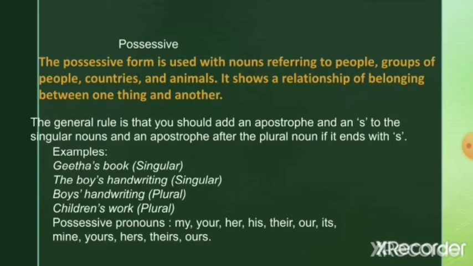But see the next one, children's work. Here also it is a plural noun, children. But we have put an apostrophe and an s after the word children because children is not a plural word that ends with the letter s. So if the plural nouns do not end with the letter s, then you will have to put an apostrophe and an s. Then you have possessive pronouns like my, your, her, his, their, our, its, mine, yours, hers, theirs, ours.